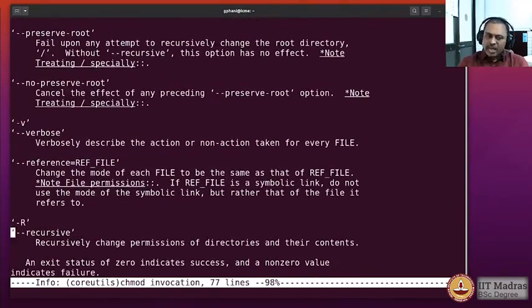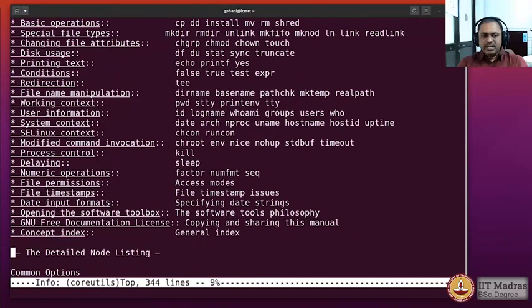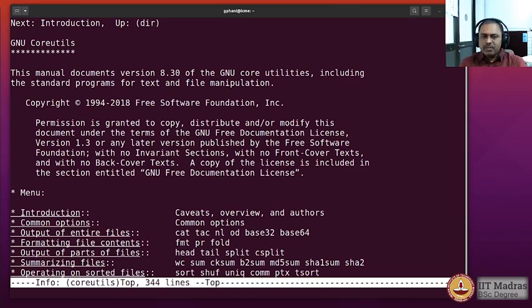And we can actually go back by using the left angle bracket, which is same as shift plus comma. Okay, and you come to the main menu, and you could then go to some other command and read about that, and then again come back to the main. So almost like a text based browser, you can actually browse through the commands that are available in the info system that came along with the Linux operating system.